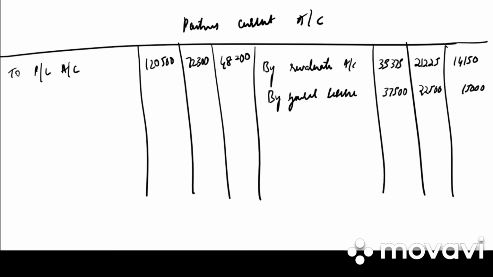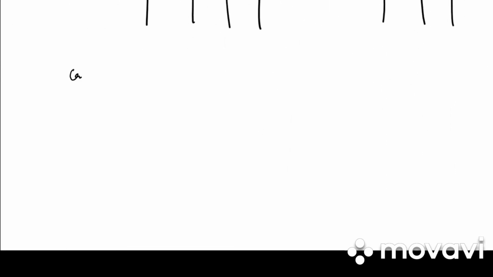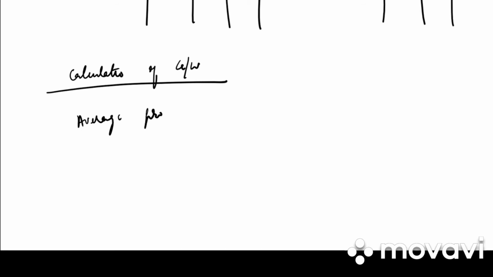We need to calculate the amount of goodwill. So take down calculation of goodwill. Under that we write average profit. They have given us the average profit, that is 4 lakh plus 3 lakh minus 2,41,000. From where did I get 2,41,000? It is given in the balance sheet.